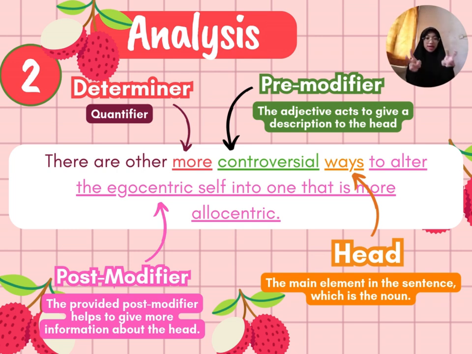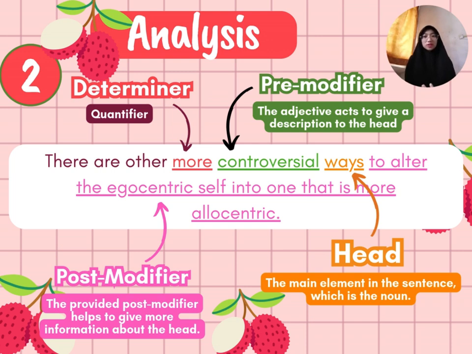So the head is automatically the word ways in this sentence. Alright, let's move on to the determiner. The determiner used in this sentence is the form of a quantifier that shows the degree of the head in this sentence, as the head in this sentence is the word ways, right?